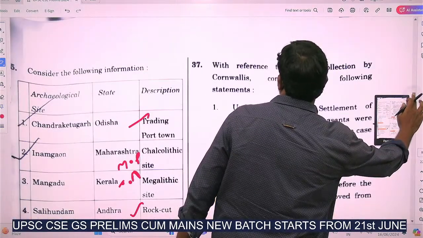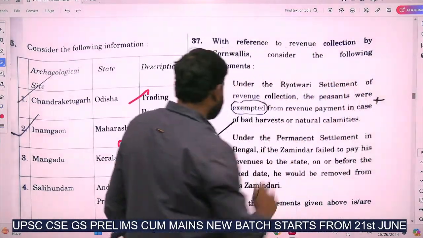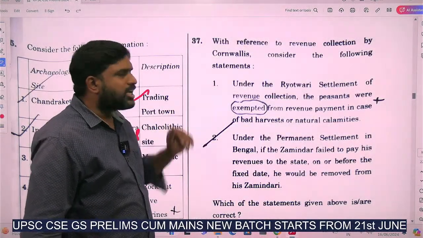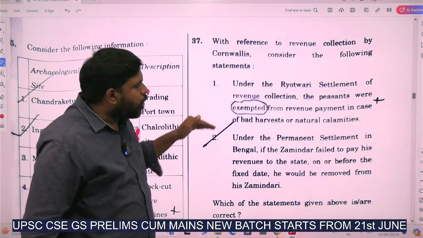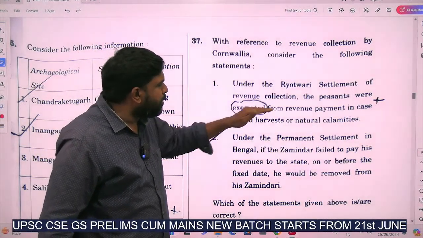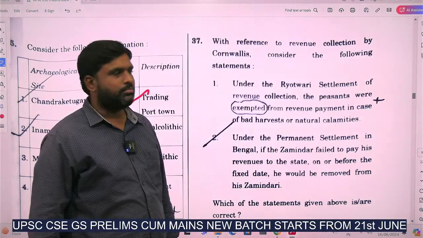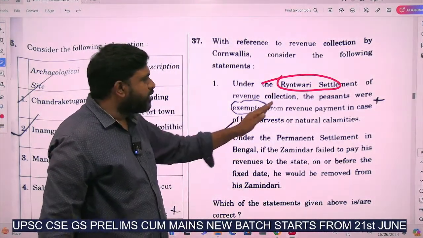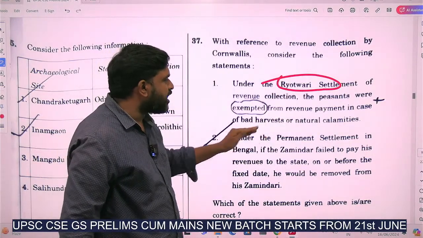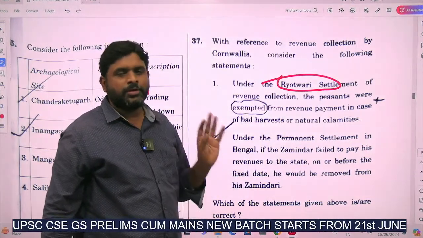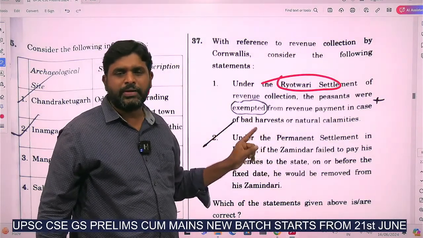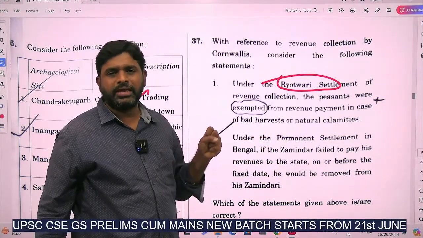This is an easy question. With reference to revenue collection by Lord Cornwallis, consider the following statements. Under the Ryotwari settlement of revenue collection, the peasants were exempted from revenue payments in case of hardship. No, how will they exempt? Common sense. Why? Because the British wanted to take the money.